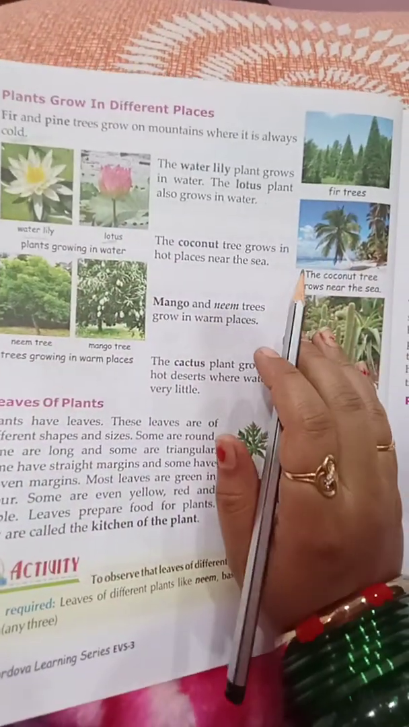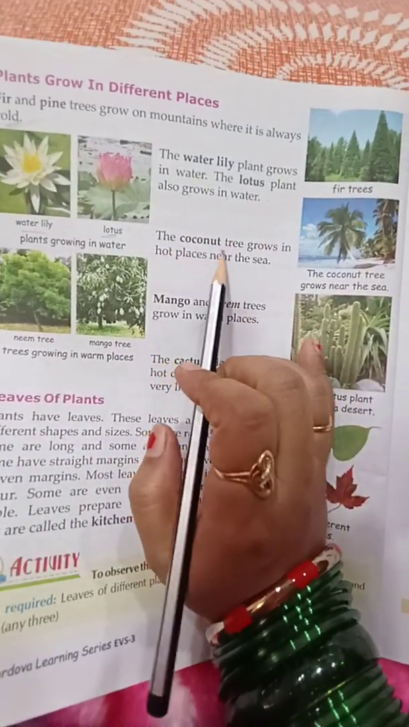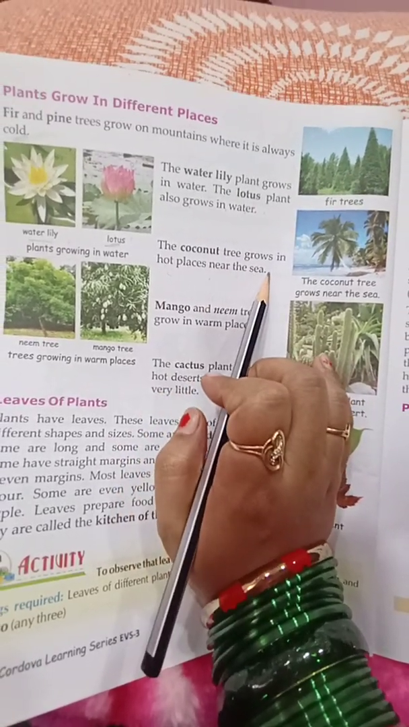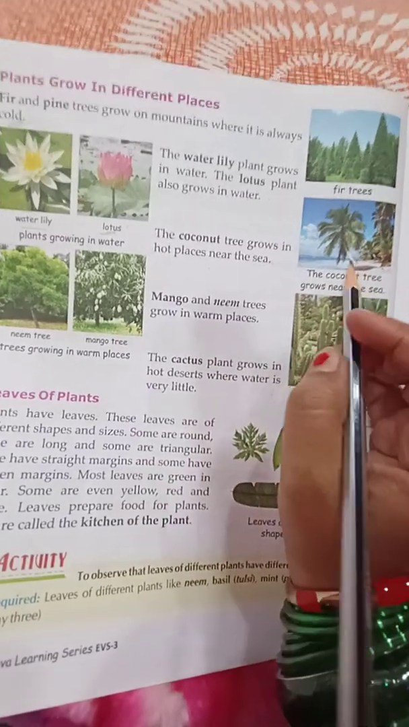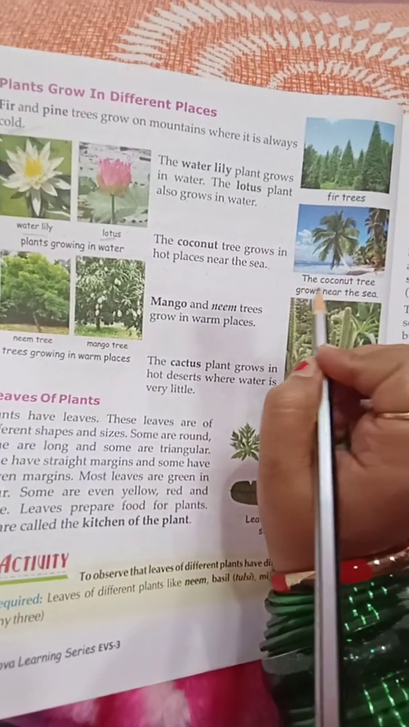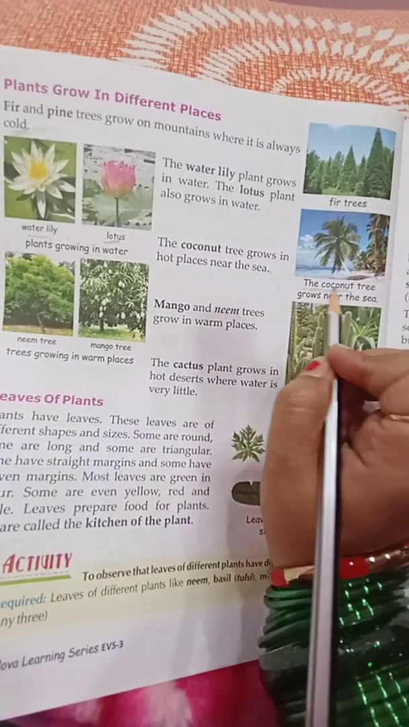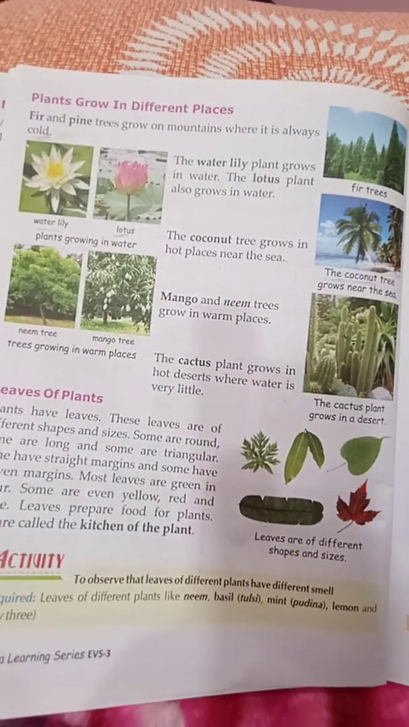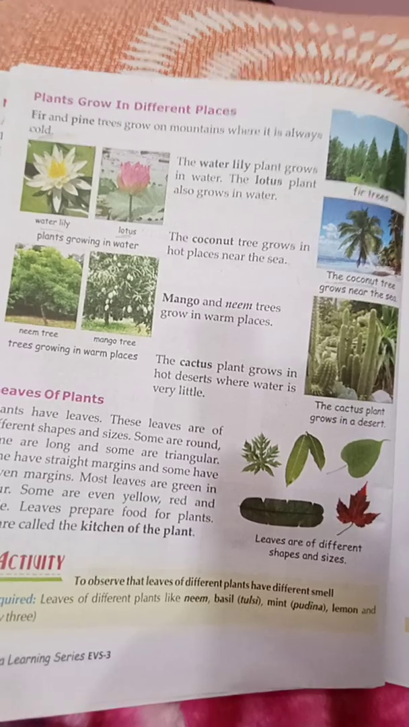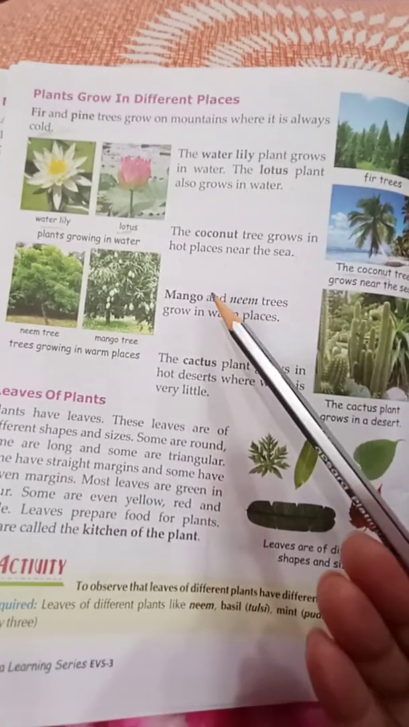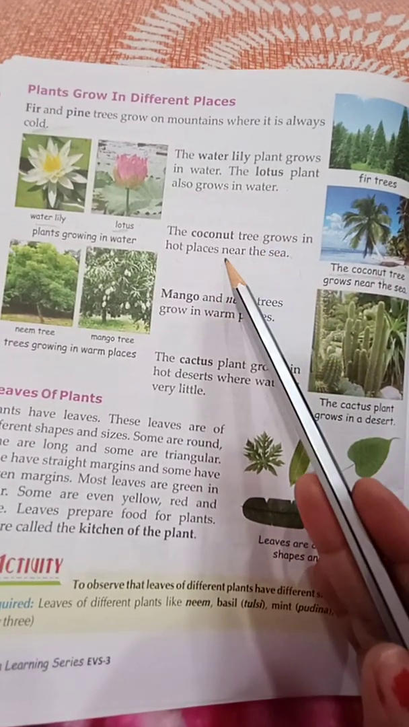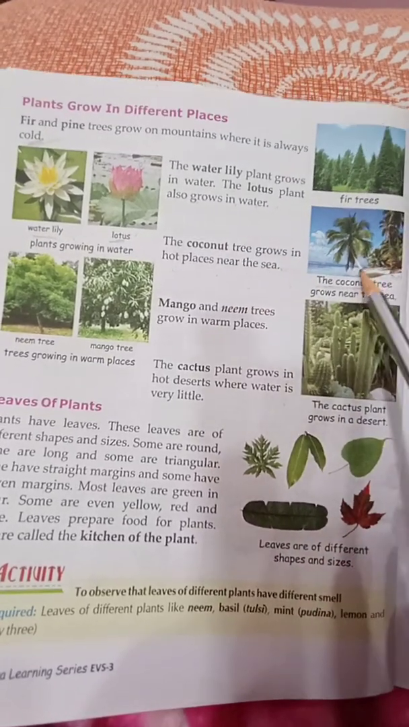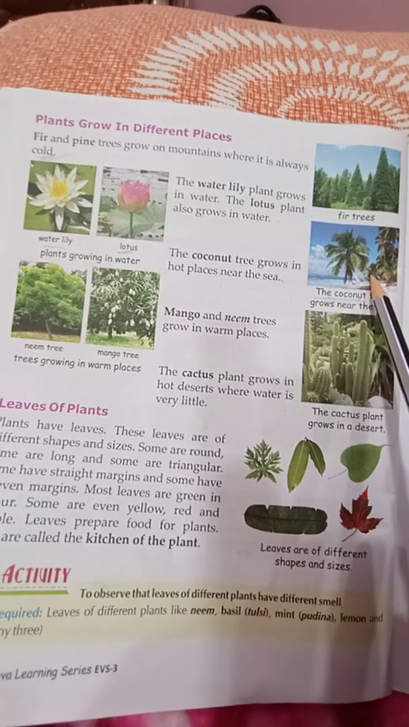Okay. Now, the coconut tree grows in hot places near the sea. The coconut tree grows near the sea where the place is hot. When you visit South India, you have seen so many coconut trees, because coconut trees grow near the sea. So you have seen coconut trees in the South India area.